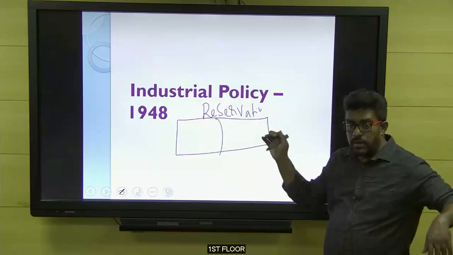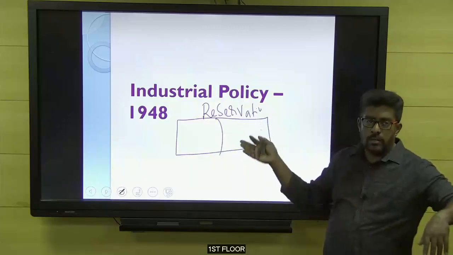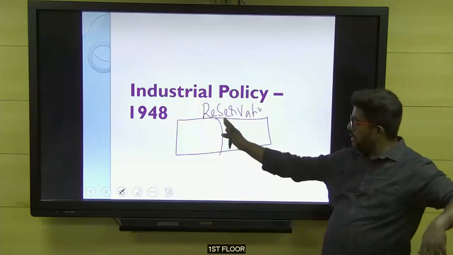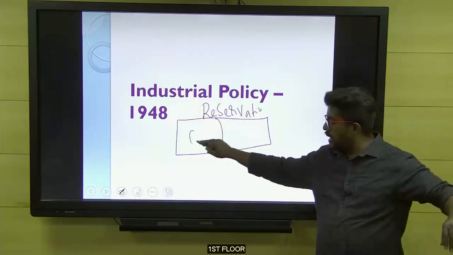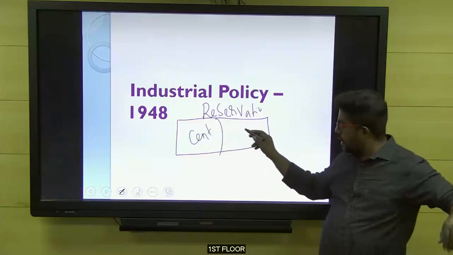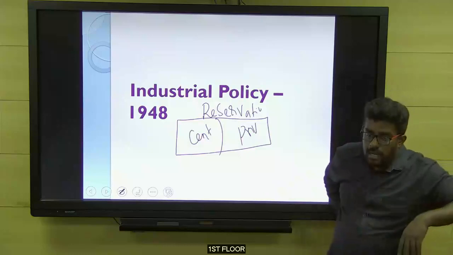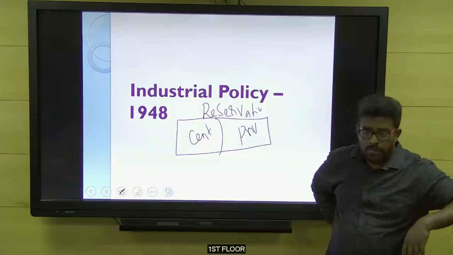In those areas, privates were not permitted. This concept originated in our economy from 1948 onwards, okay? Which means these are the areas which are meant only for the central government, and these are the areas which are meant for the private. Like that, the government of India introduced the concept of reservation in the industrial policy of 1948.